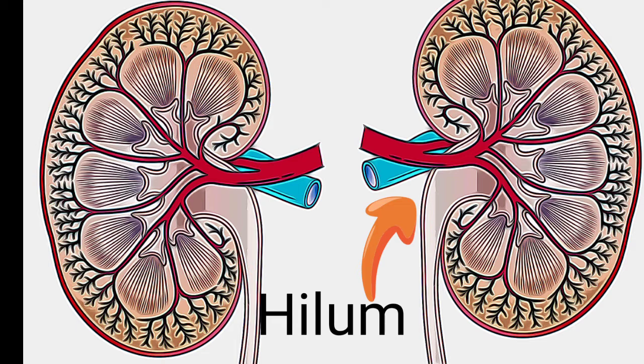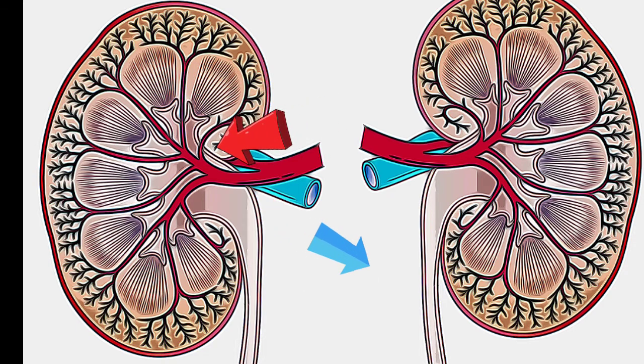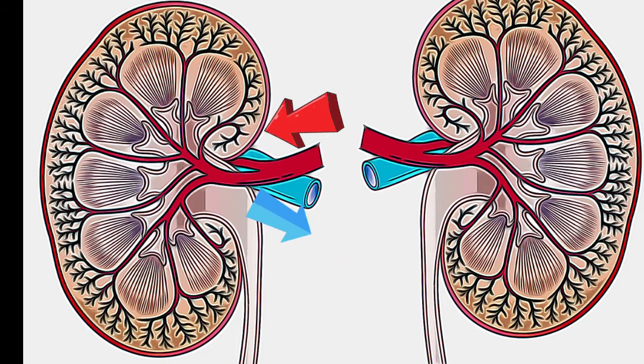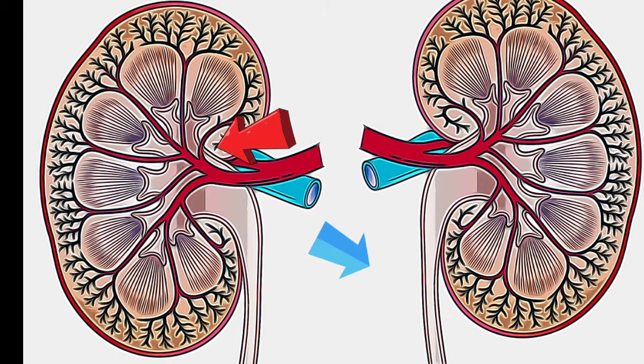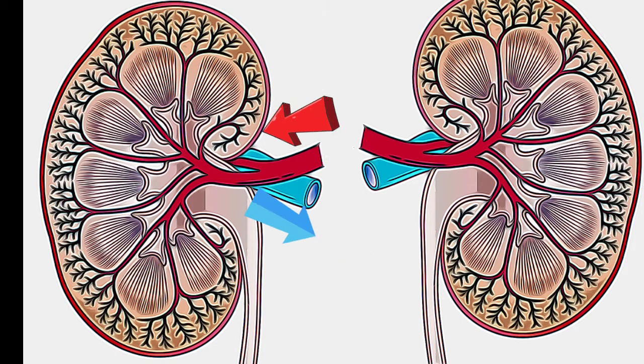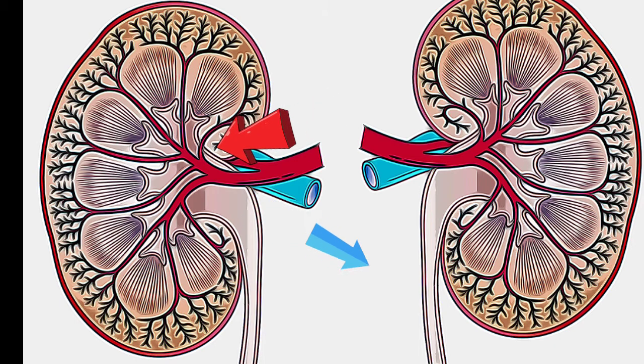This is the hilum, through which the supply of blood occurs by the renal artery and the renal vein, which pass in and out of the kidney. The renal artery brings fresh blood to the kidney and the renal vein drains the blood from the kidney.